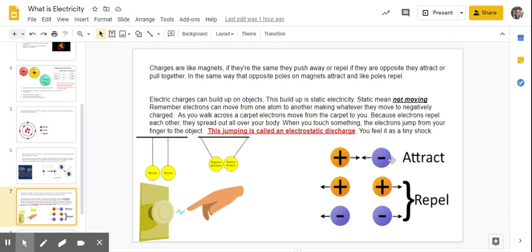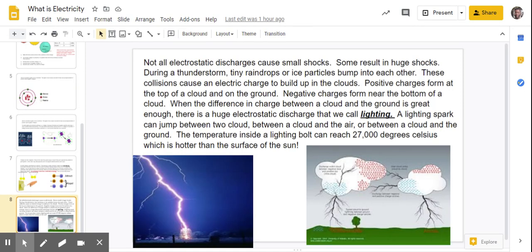So here's just another picture showing you how if they're opposites, they're attracted to each other. That's why the arrows are pointing in. If they're the same, then they push away or repel. And here's something showing you how you get the little shock you sometimes feel when you touch something that's metal. Metal is a good conductor, so it's going to allow that energy to flow through it very easily.